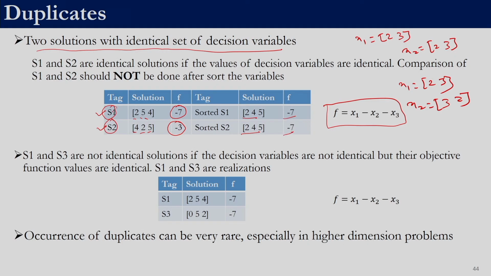So, when we are comparing the solutions, right, the solutions should not be sorted and then compared. The value of decision variable 1 over here should be compared with the value of decision variable 1 over here. Similarly, the second variable has to be compared and the third variable has to be compared; we should not sort. However, the TLBO code which has been given by the authors actually sorts the solution, which is incorrect. So, here S1 and S2 are not duplicates. However, if S1 had been 2, 5, 4 and another solution S3 had been 0, 5, 2, right, both of them have fitness function values of minus 7, minus 7. In this case I cannot call both of these duplicates, these are realizations.